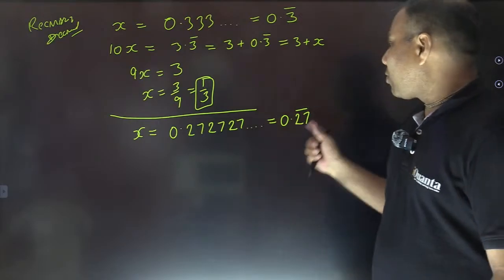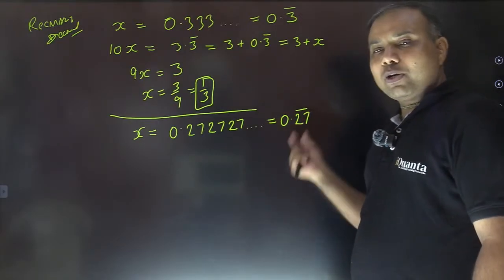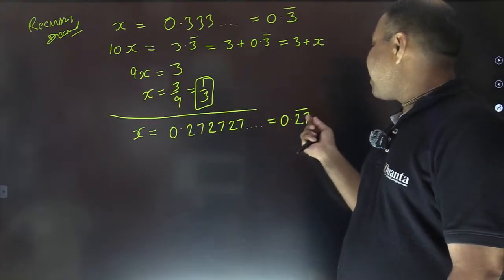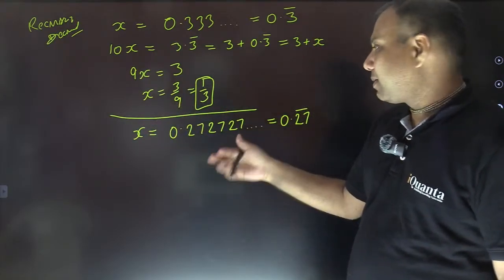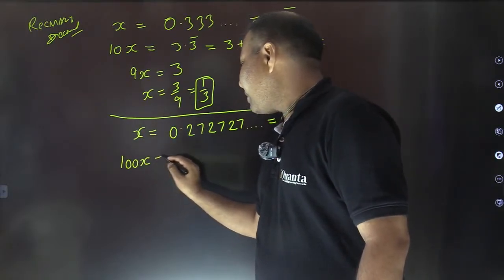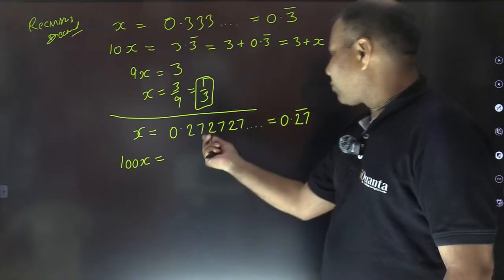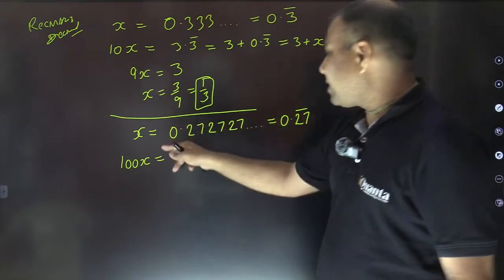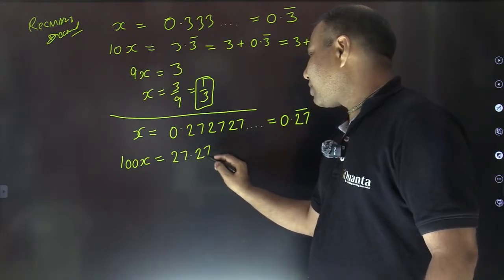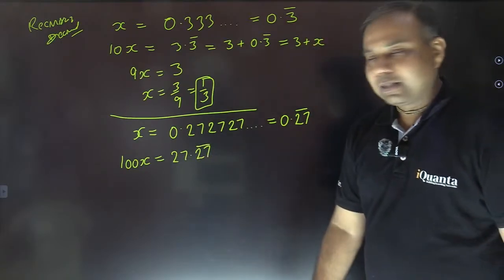Because in this repeating block we have two digits, we need to multiply both sides by 100 so that this 27 will come before the decimal, isn't it? So it is going to become 100x equals 27.27 bar. Fine.